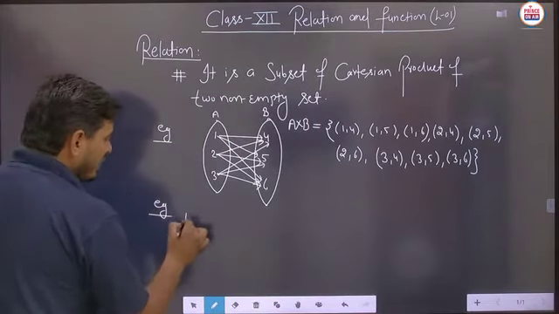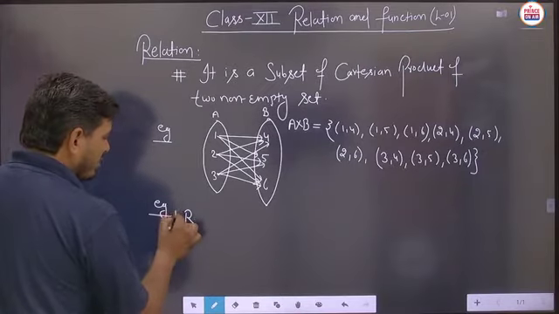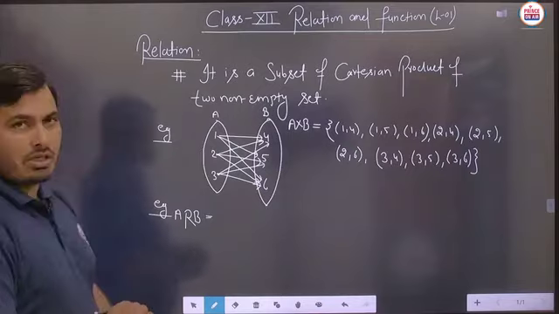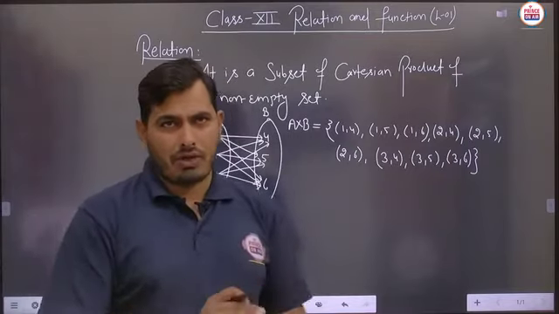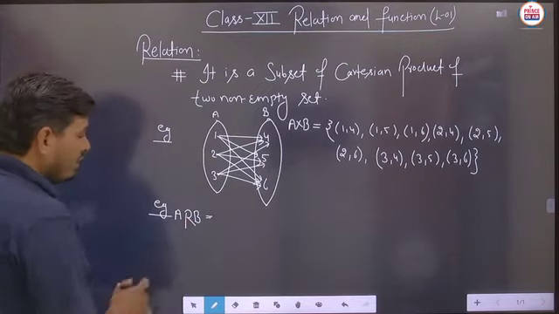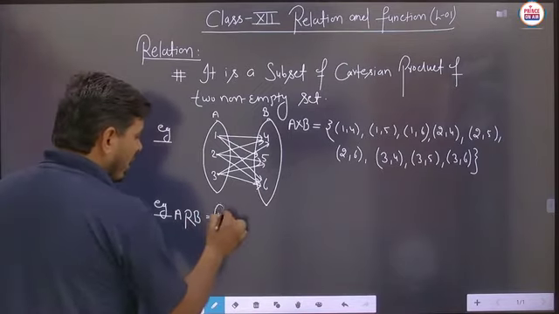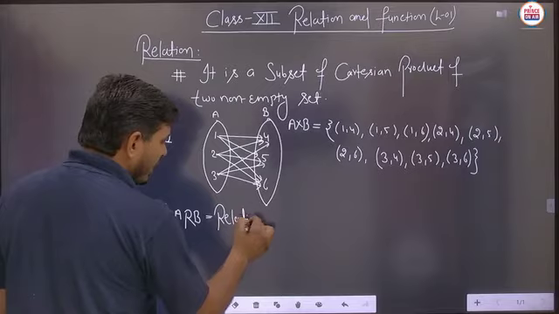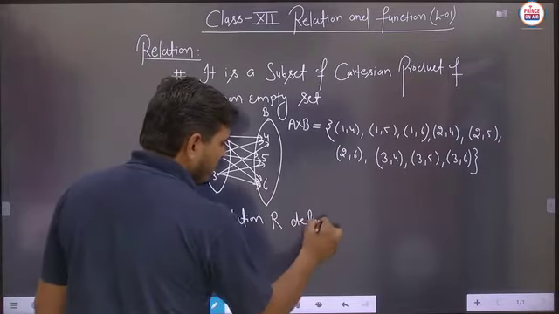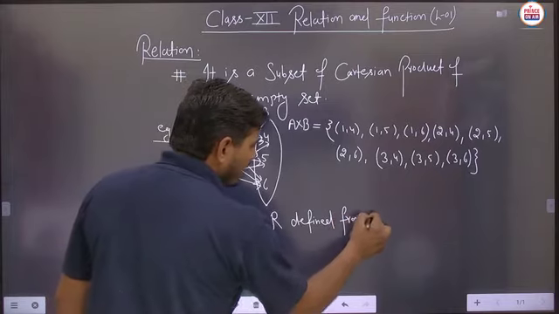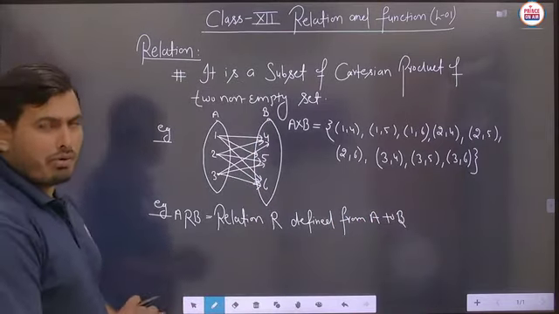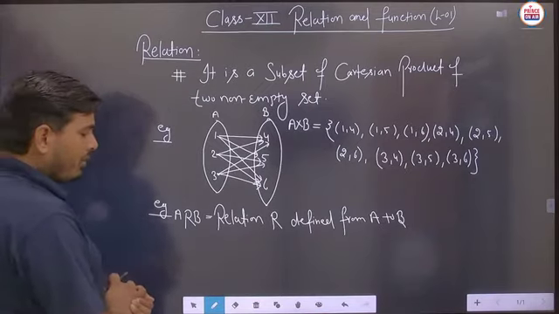So suppose we take another example. Suppose any relation R, or you can write the relation like this also, ARB. What is the meaning of ARB? Basically ARB specifies that the relation R is defined from the set A to set B. So how will we read this part? Relation R defined from set A to set B. Is it clear?